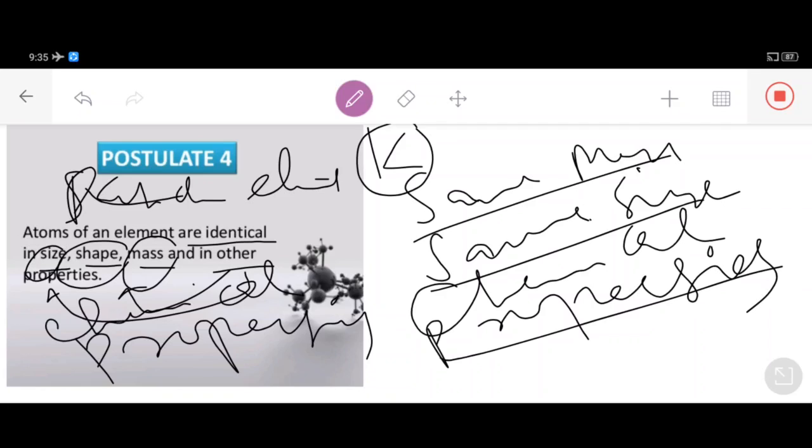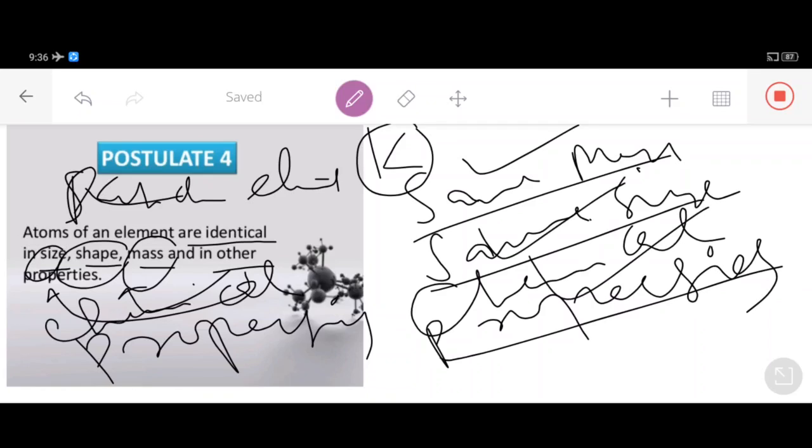The fourth postulate tells us that all the atoms of a given element are identical. The moment we break a particular element into small indivisible tiny particles, which we call atoms, mark my words students, every single indivisible, indestructible ultimate particle has the same mass, the same size, and the same chemical properties.